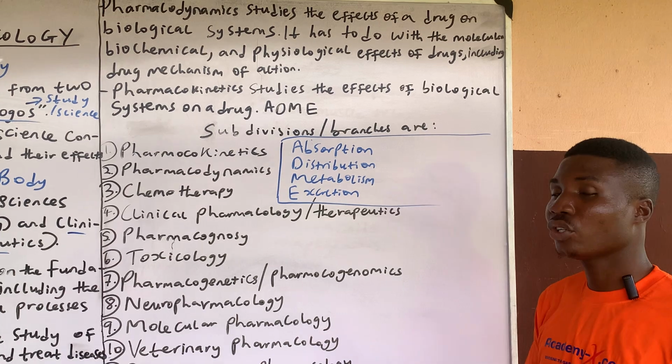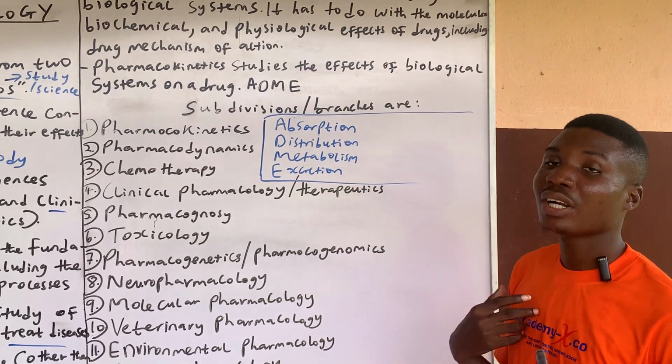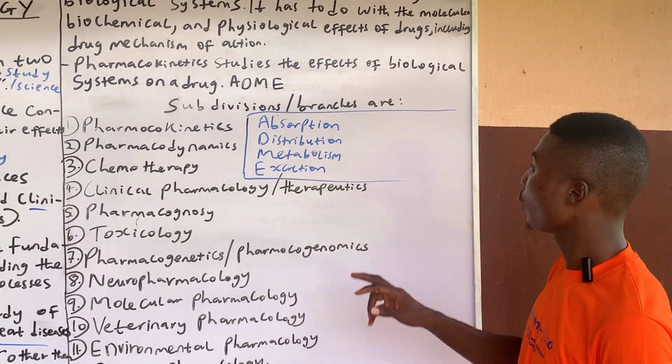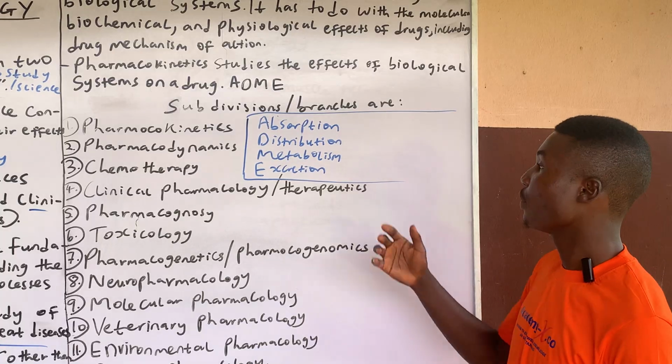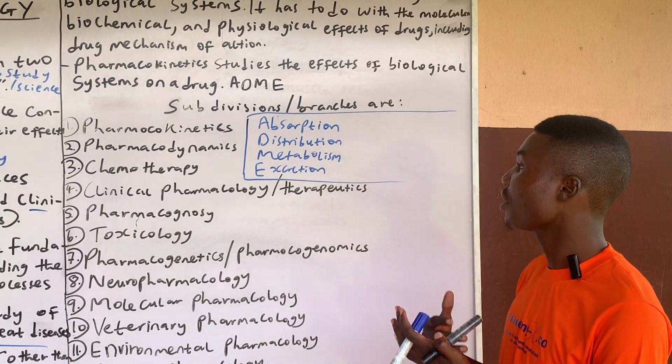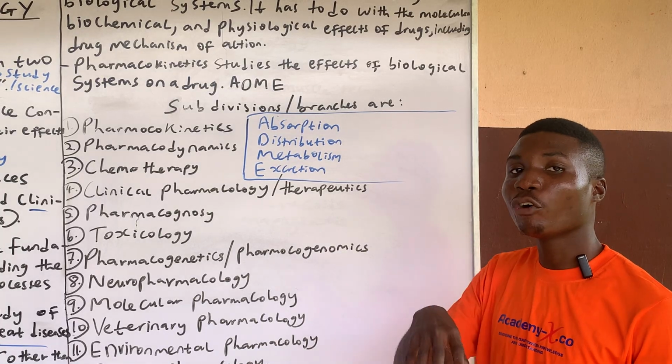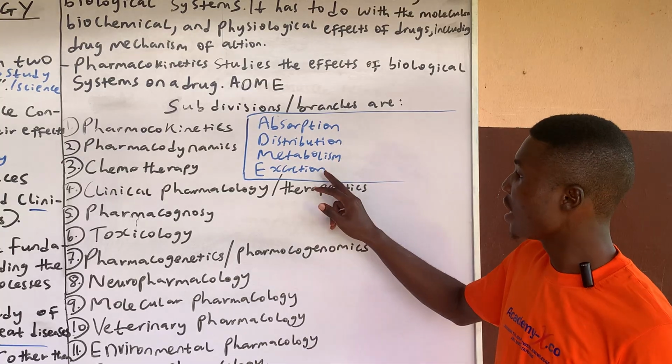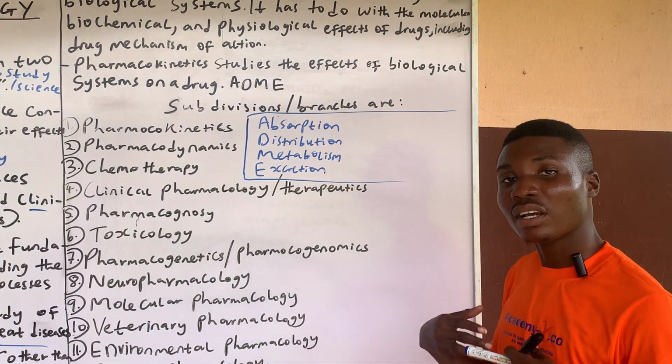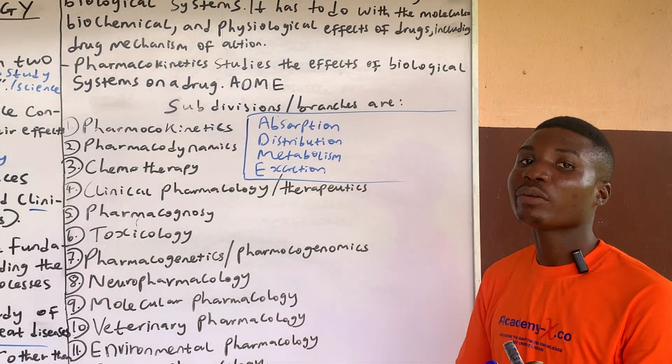Absorption has to do with how the drug is absorbed into the body. Distribution is how it is distributed from the site of absorption. Metabolism is also what we refer to as biotransformation, how the drug is metabolized or transformed from one form to another in the body. And excretion refers to how it is removed from the body, how the drug exits the body.